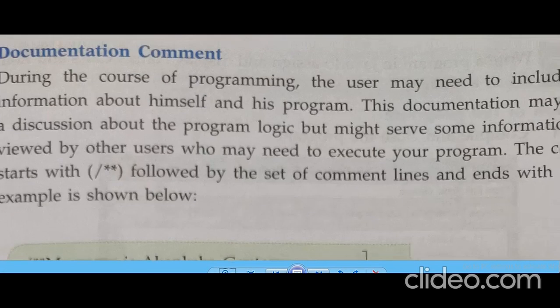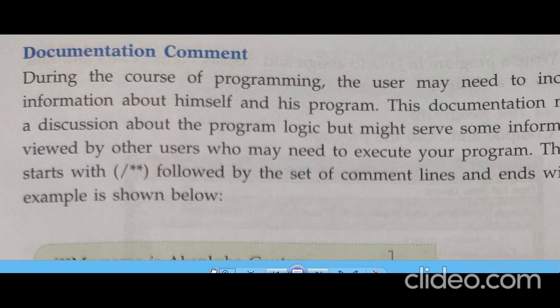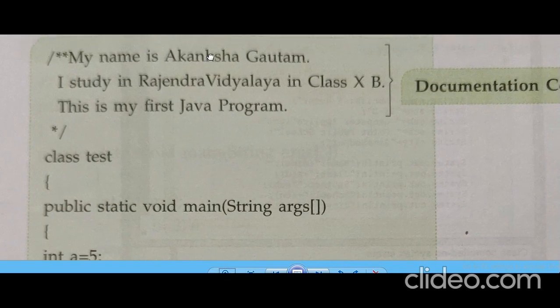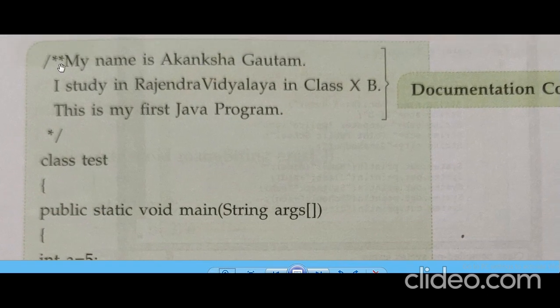Here we have put, you can see here, a documentation comment. Now we put the forward slash and double asterisk sign. Then we write the documentation, what we want to write about the program. Then we close with the asterisk sign and the slash again. This is the sign of documentation.